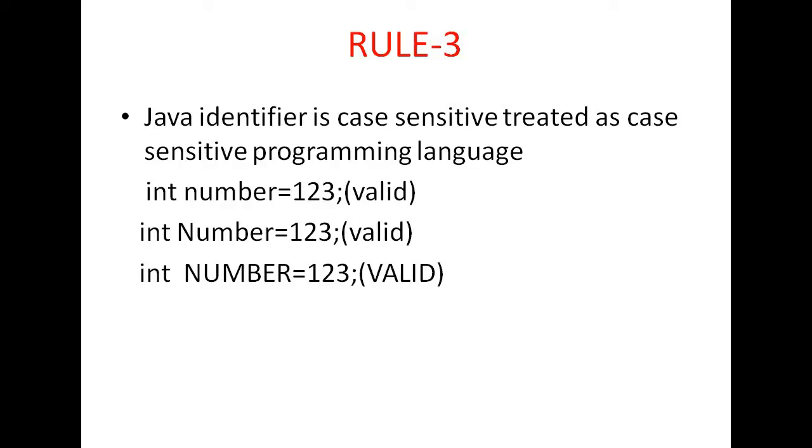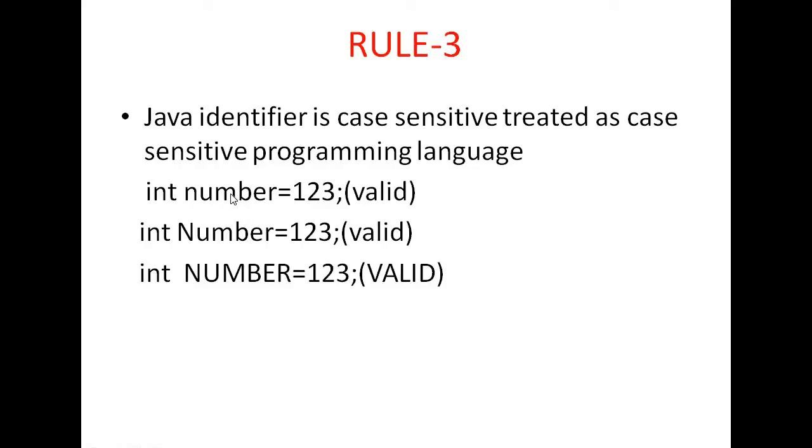See, here the variable name is number, here also the variable name is number, here also the variable name is number, but all these three are different variable names. Why? Here all are small letters, but here the n is capital, and here all the letters are capital.